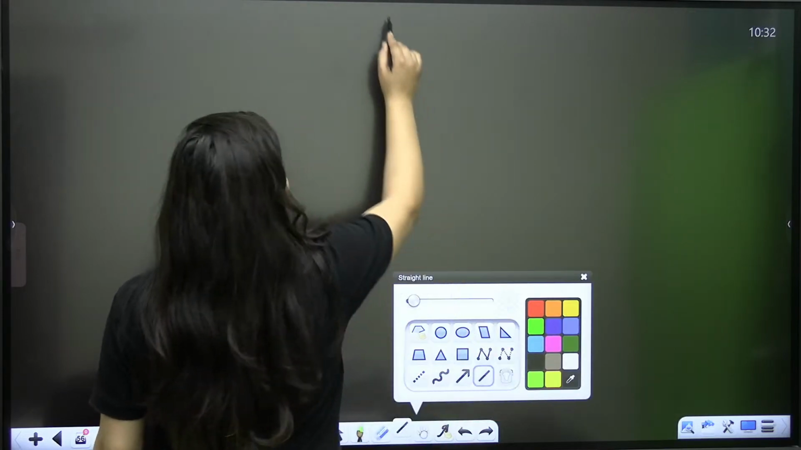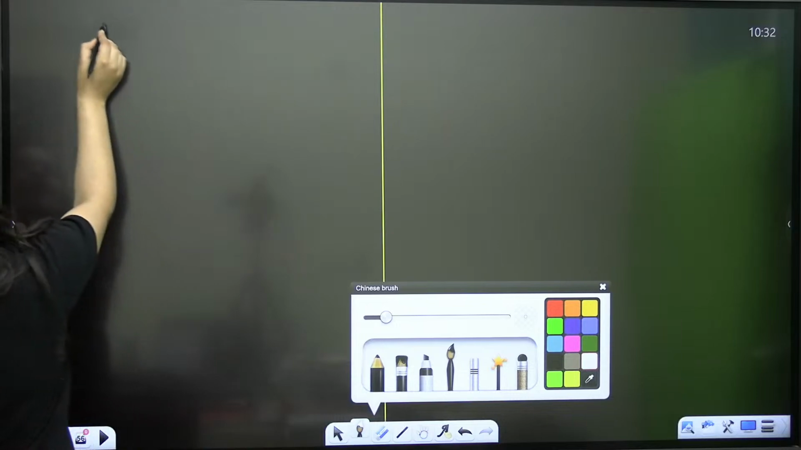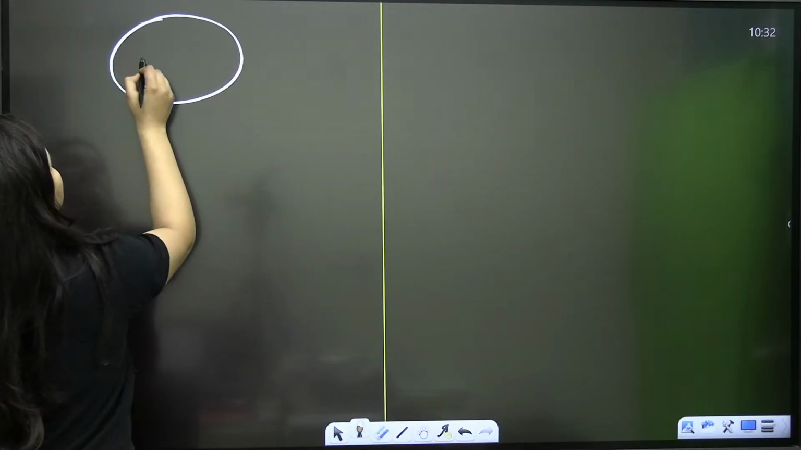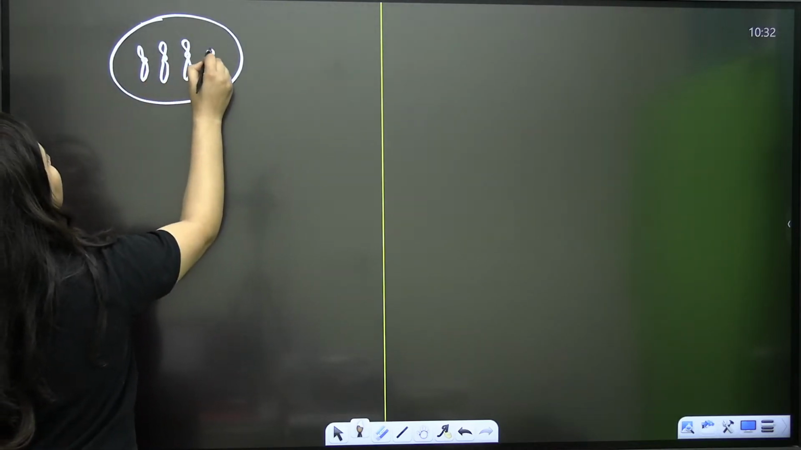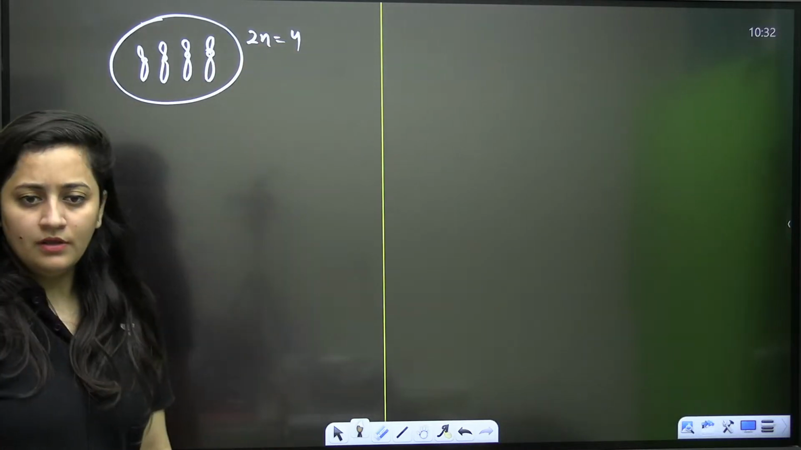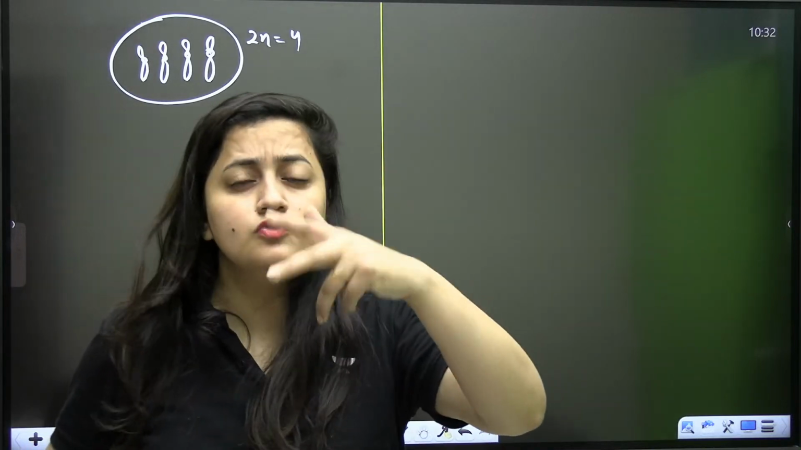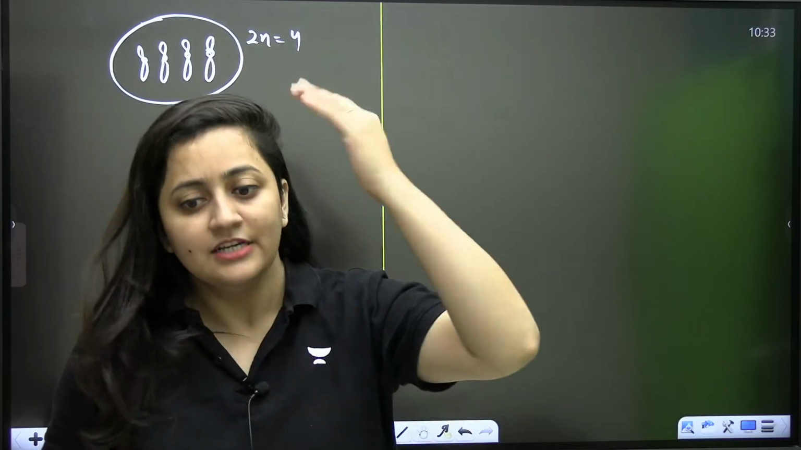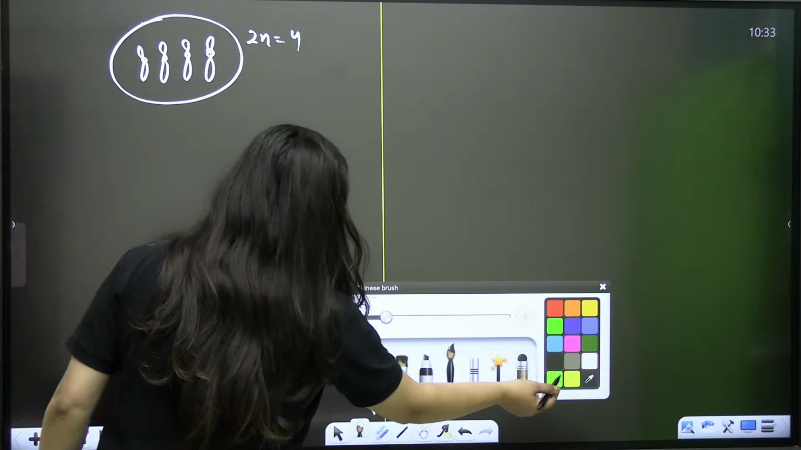So now, one more example to revise it. Let's say you have a cell, and this cell is having 4 chromosomes. Fine. 4 chromosomes means obviously these chromosomes are having the genes. Genes are present on these chromosomes, isn't it? This is a diploid cell having 4 chromosomes.